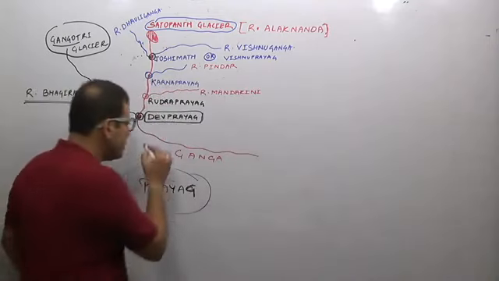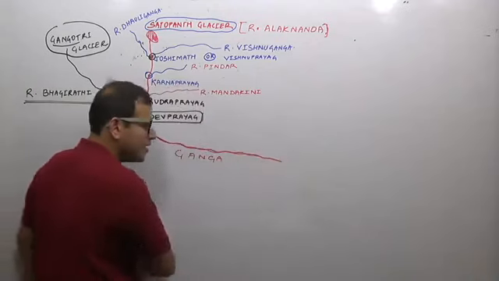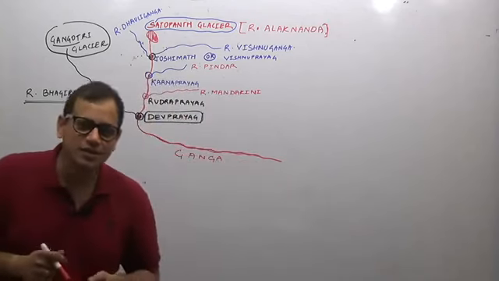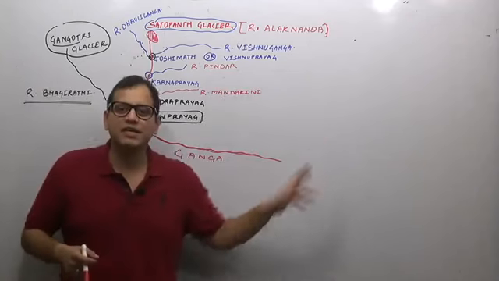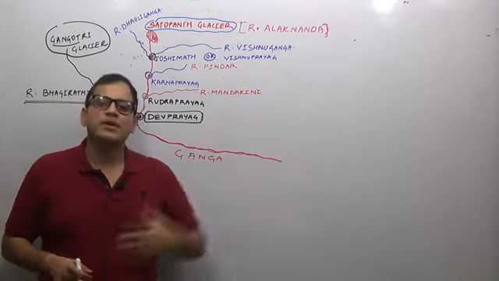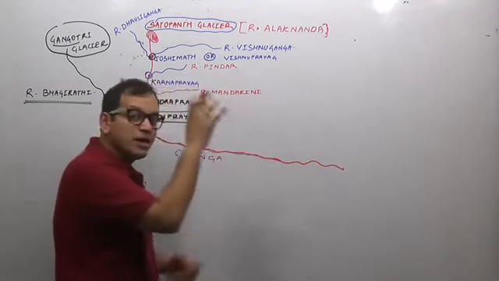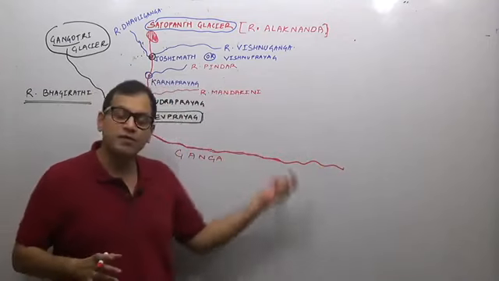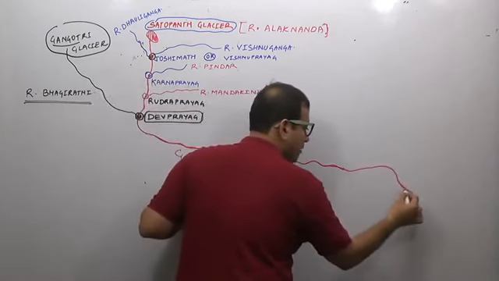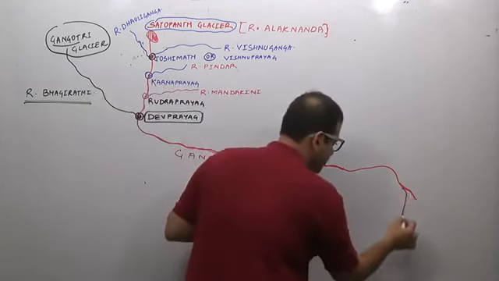Then river Ganga continues its southward journey. In which direction does it flow? Remember in the introductory lecture of the drainage system in India, what we said? The Great Dividing Line. So it continues towards the Bay of Bengal drainage system. While continuing towards the Bay of Bengal drainage system, it flows through UP, Madhya Pradesh, Bihar, West Bengal, and in West Bengal, the river Ganga bifurcates into different distributaries.